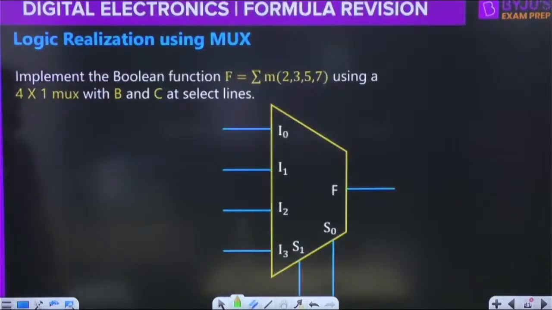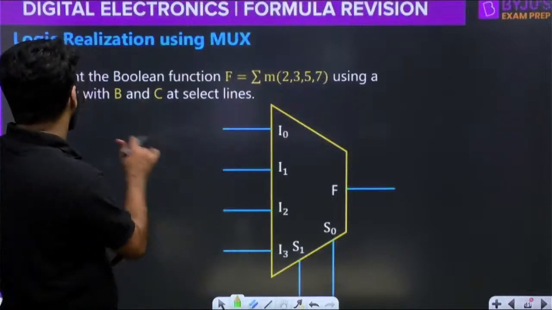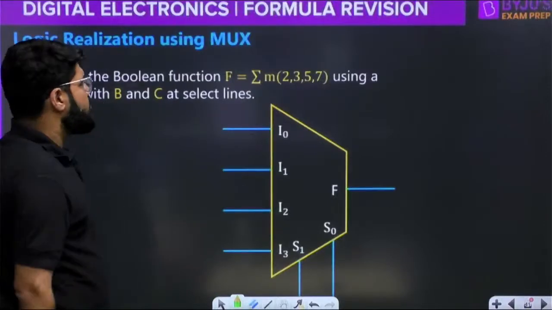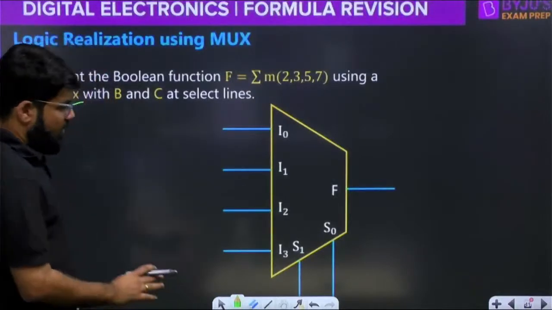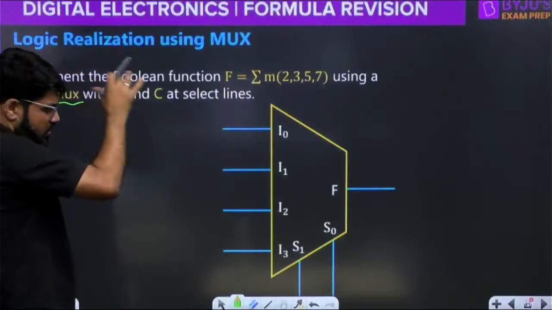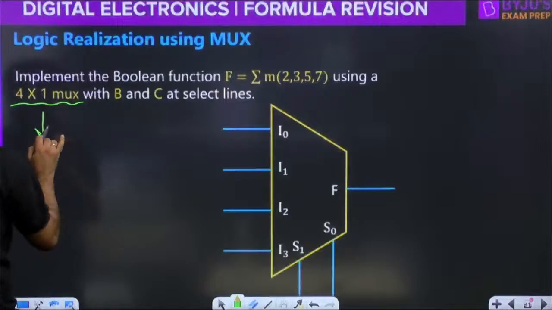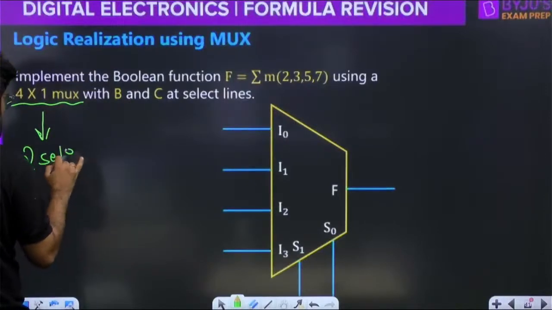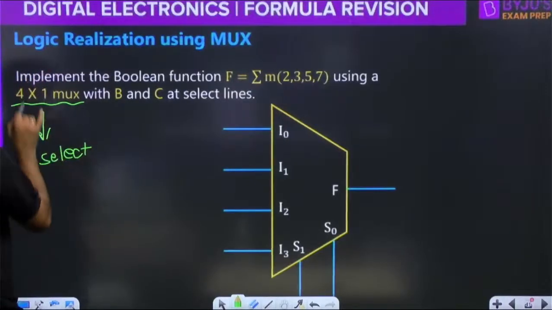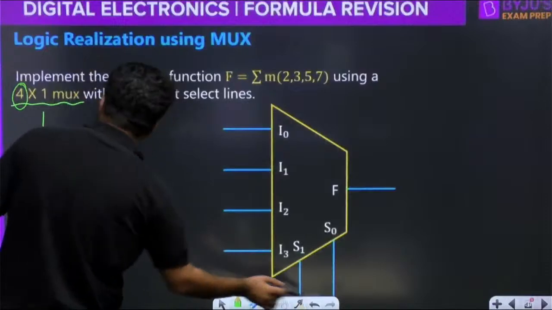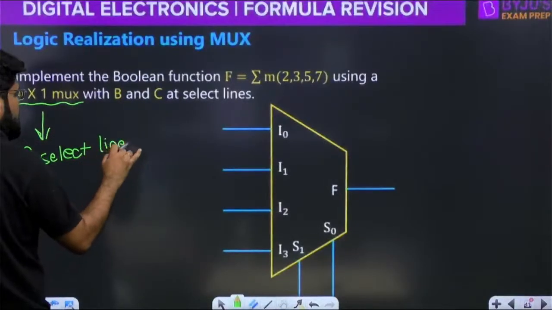Implement the Boolean function. So there is a 4 cross 1 mux. Now, understand this once again. A 4 cross 1 mux has how many select lines? 4 is 2 power 2. To select 4 inputs, 2 select lines are needed. So a 4 cross 1 mux will have 2 select lines.